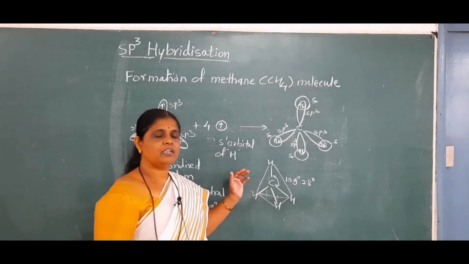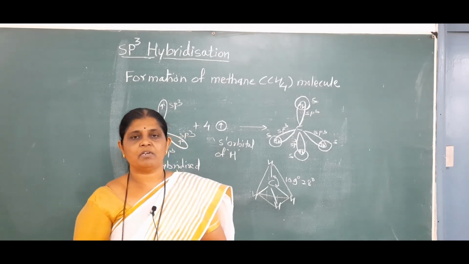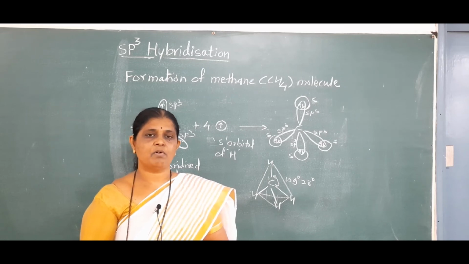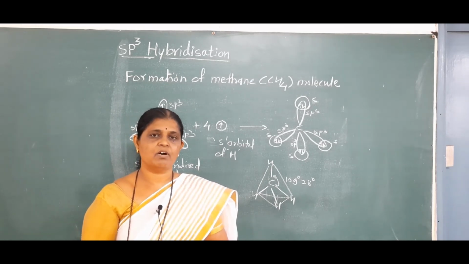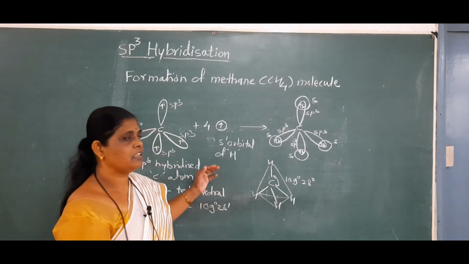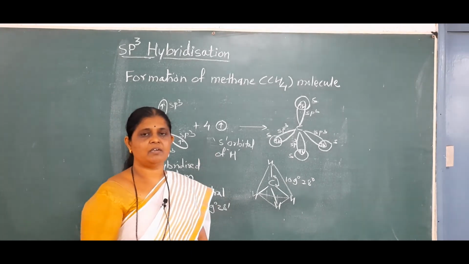Remember that in the case of carbon single bond carbon, both carbon atoms are in the sp3 hybridization state and the bond is formed by axial overlapping of sp3 hybrid orbitals. That is the formation of methane molecule and sp3 hybridization.